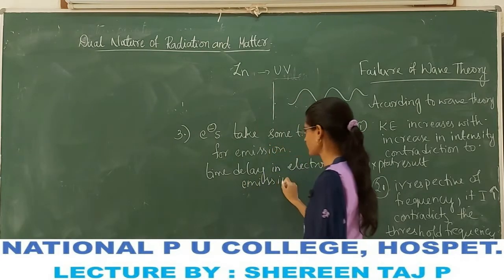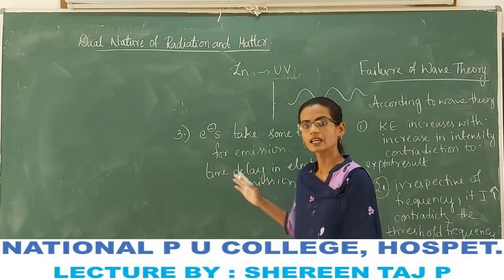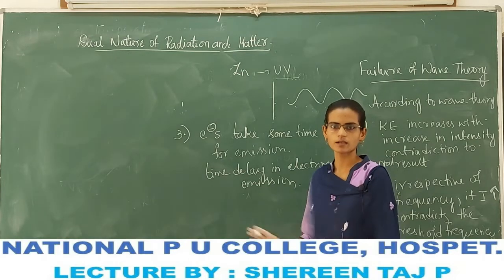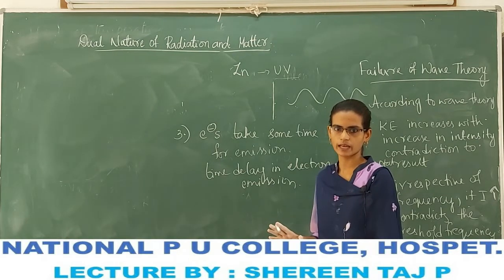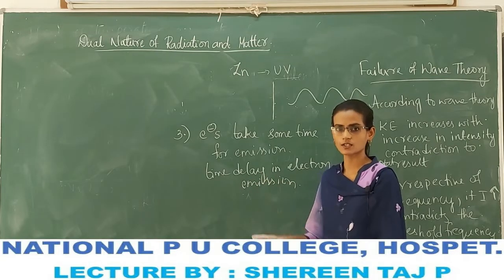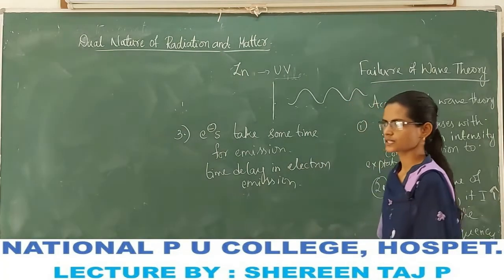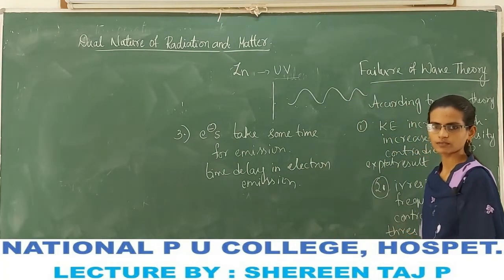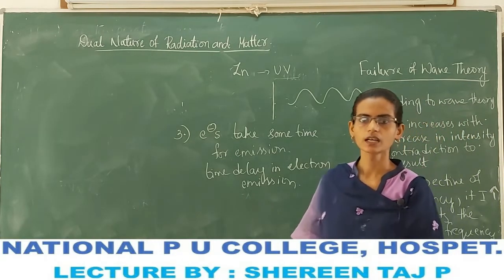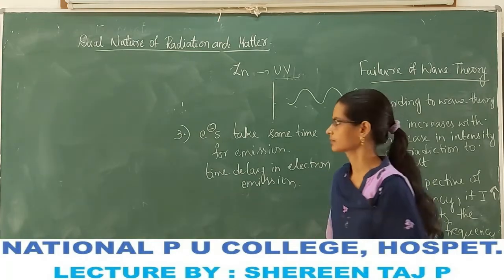However, we have seen in the first experimental result that there is no time delay. The time delay is only of the order of nanoseconds. There is no apparent time gap between the incident radiation and the electron emission. It is an instantaneous process. So these are the reasons why the wave theory has failed to explain the photoelectric effect. You cannot explain the photoelectric effect based on wave theory.